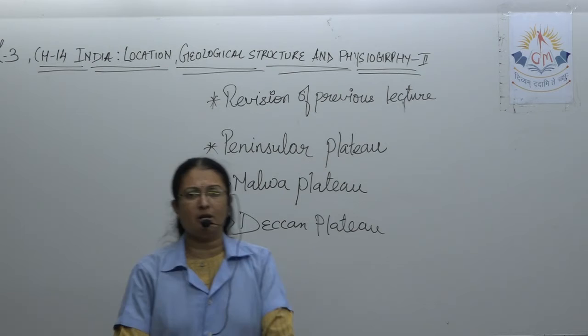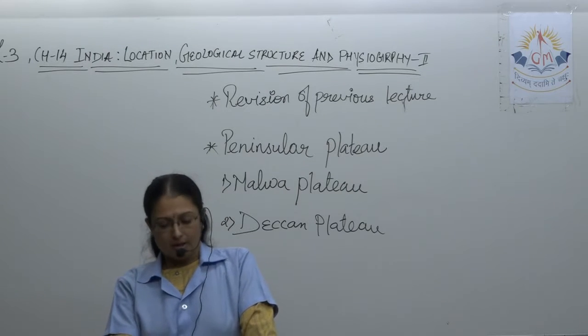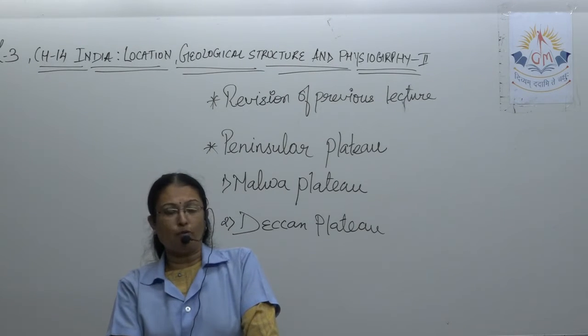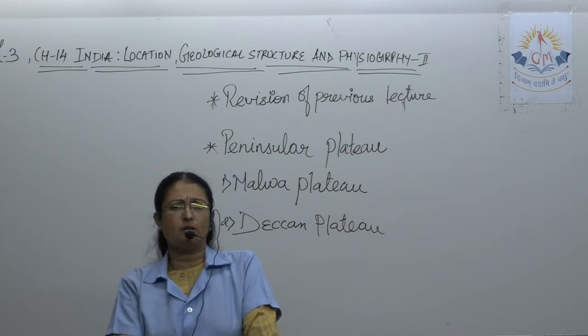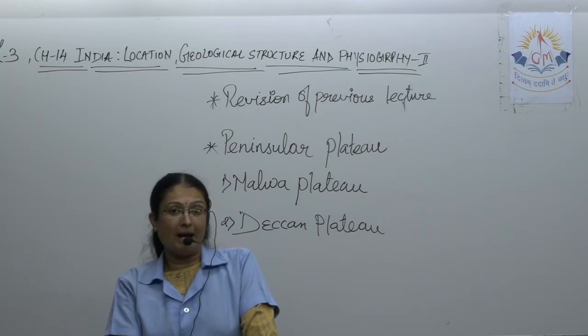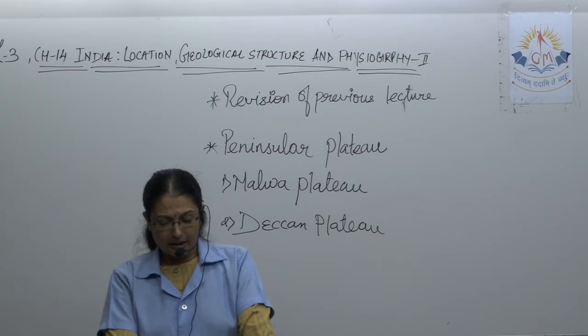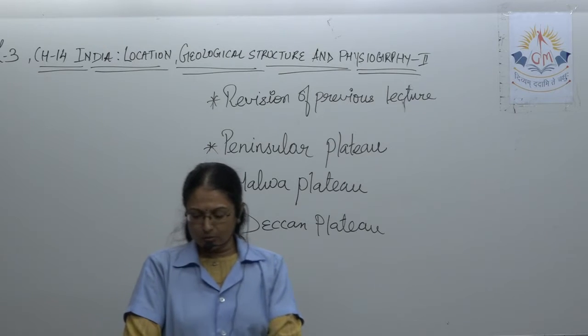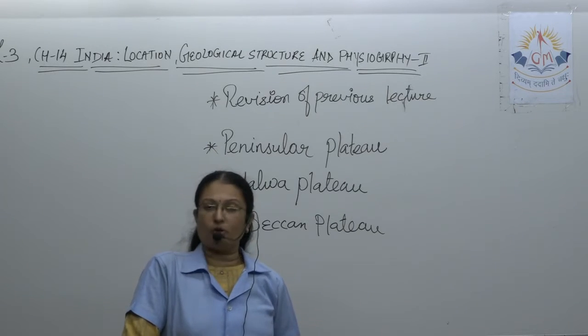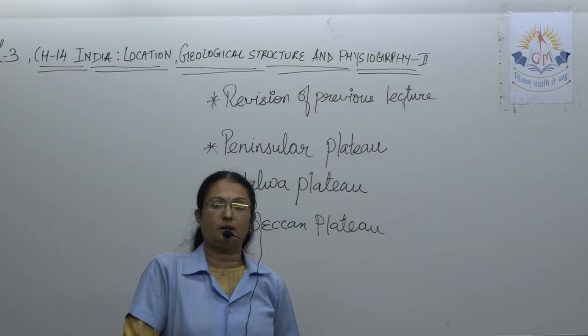So it is a revisional part that I am discussing just now, about the location. The point you have to keep in mind is that geographically India lies in the northern hemisphere. See students, a few points you have to remember for a lifetime. So geographically India lies in the northern hemisphere. It extends to the southern part of the Asian continent. If you remember, we use the term Southeast Asian country.